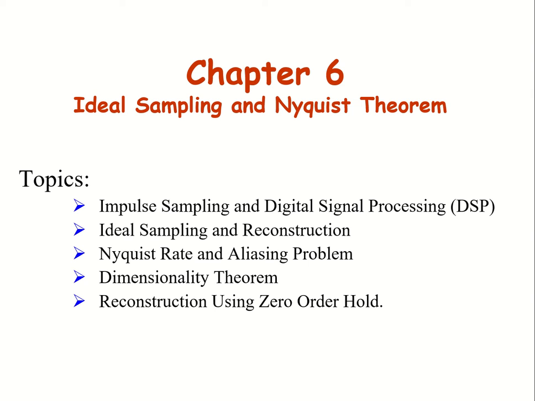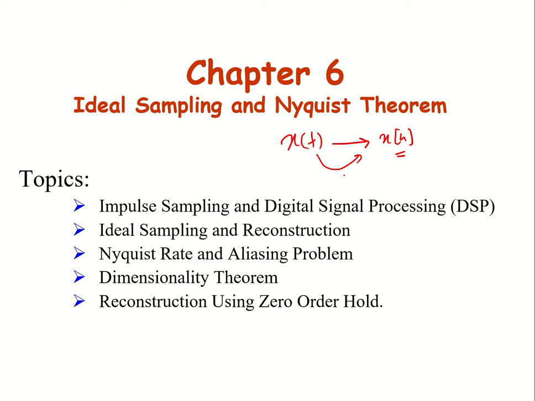So now we are going to understand discrete time domain signal processing. We will learn how we can convert a continuous time signal to discrete time, and what the different factors are which affect this conversion.